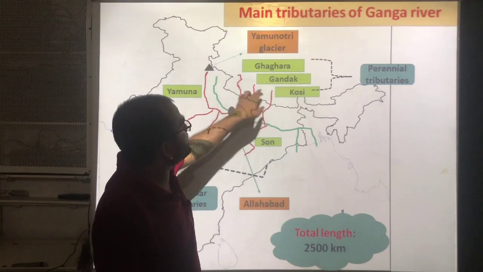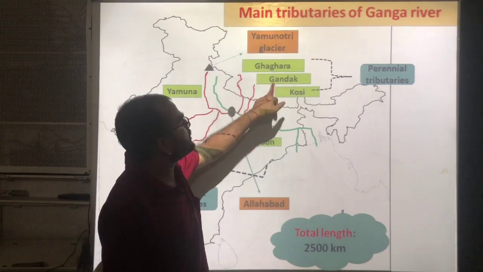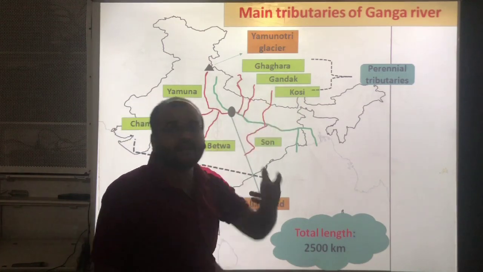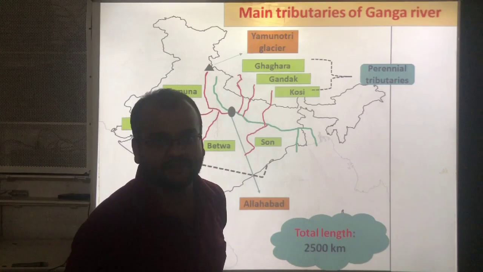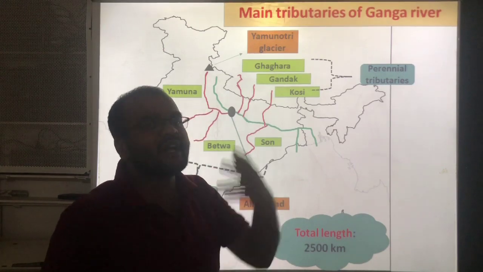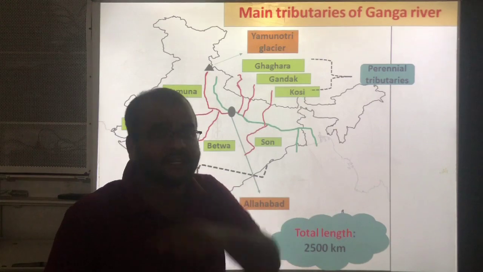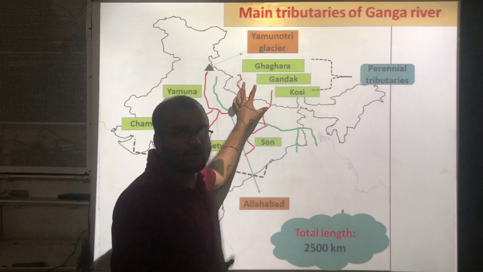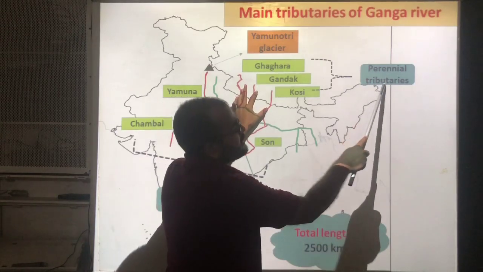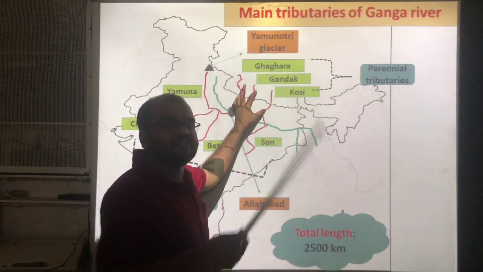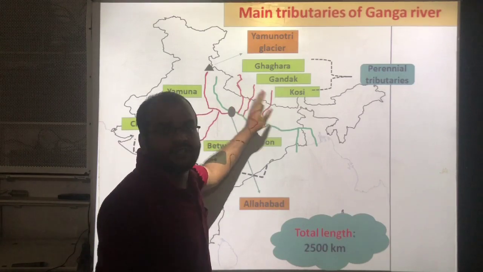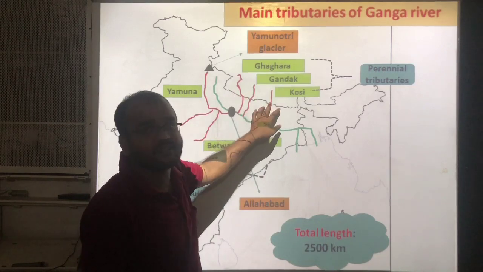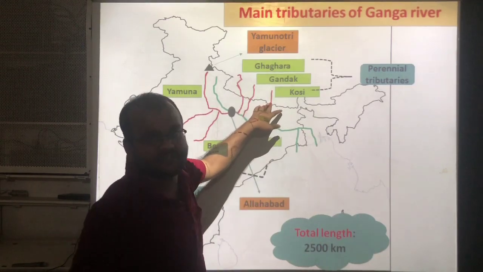Okay, the three rivers' names are Ghagra, Gandak, Kosi. These three rivers were born in the Himalayas. Himalayan rivers are also called perennial rivers. That's why these three small rivers or tributaries are called perennial tributaries. Throughout the year, water will flow through these rivers. That's why these three tributaries are called perennial tributaries.